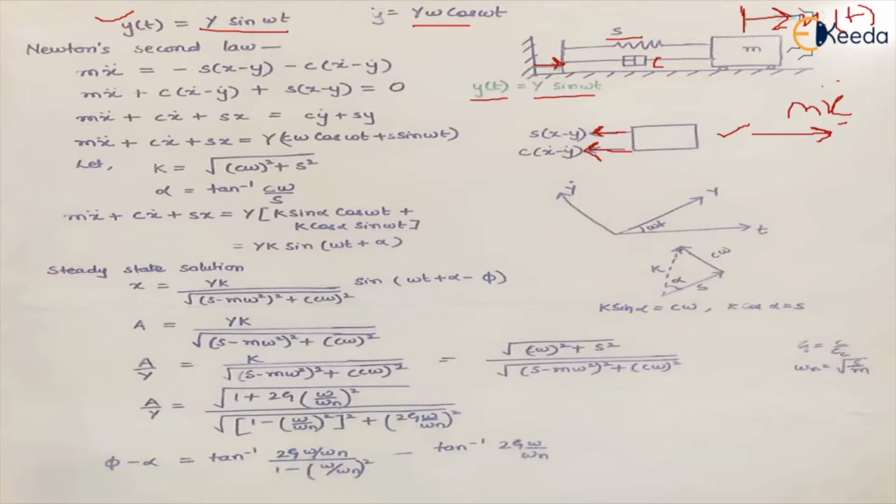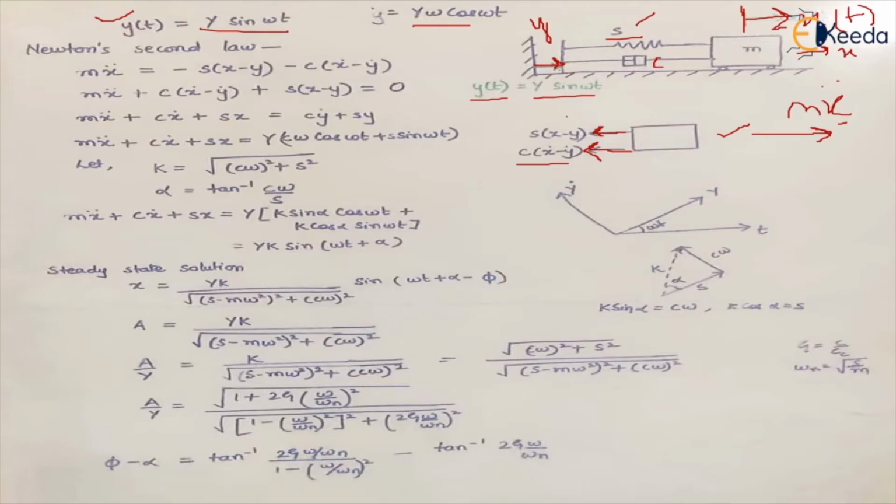Now what is the displacement of the spring? This is basically the relative displacement, because the mass is having the displacement x, right? And the external displacement provided is y. So the relative displacement becomes x minus y. Similarly, the relative velocity becomes x dot minus y dot. So this is the damping force which is acting in this direction, right?